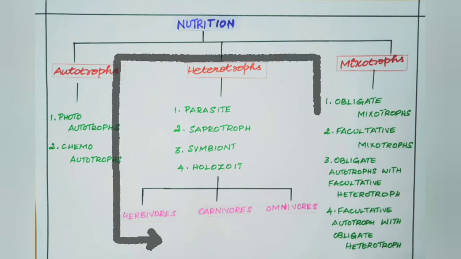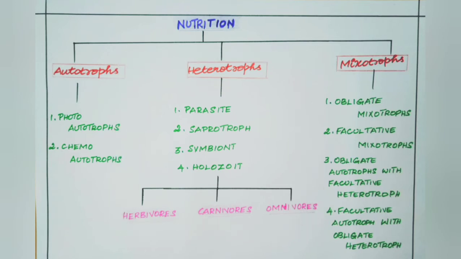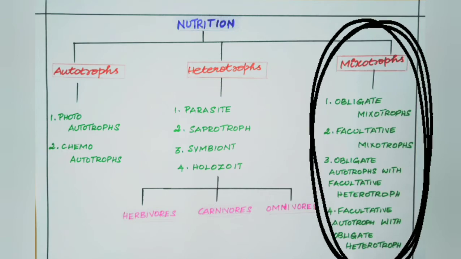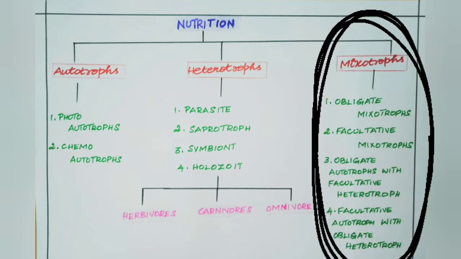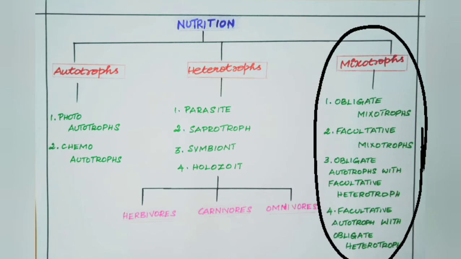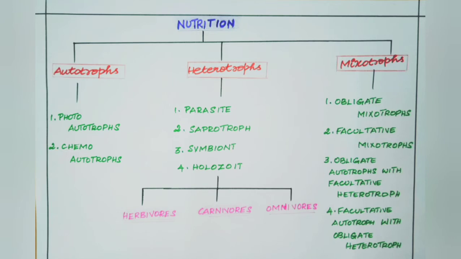For a detailed study, we may also include holozoites under this type of nutrition. Third, mixotrophs. Mixotrophs could be generally classified into obligate mixotrophs, facultative mixotrophs, obligate autotrophy with facultative heterotrophy, and facultative autotrophy with obligate heterotrophy. This chart gives an overview of the types of nutrition in different organisms.